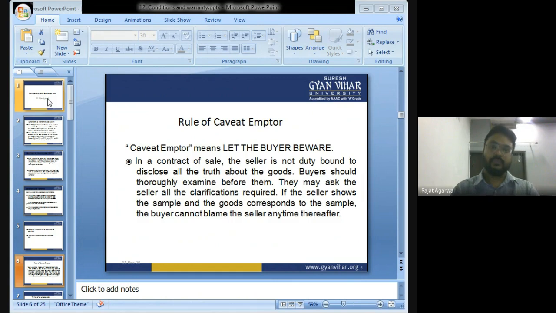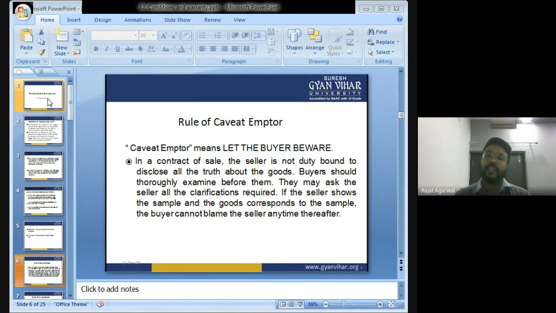Rule of caveat emptor. Caveat emptor means let the buyer beware. In a contract of sale, the seller is not duty bound to disclose all the truth about the goods. The buyer should thoroughly examine them, and can ask the seller all the clarifications required. If the seller shows the sample and the goods correspond to the sample, the buyer cannot blame the seller thereafter.